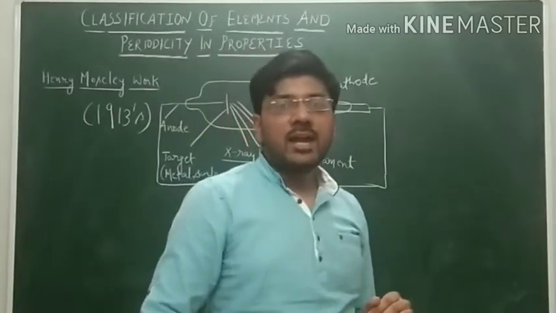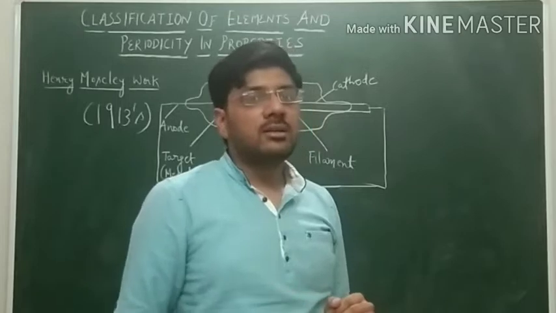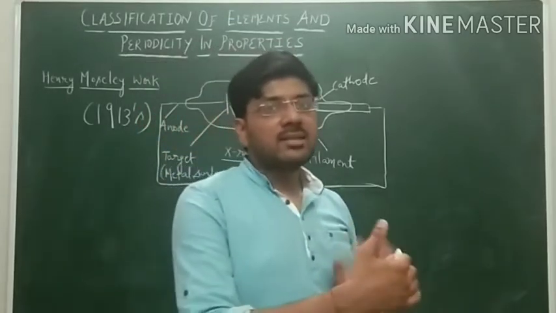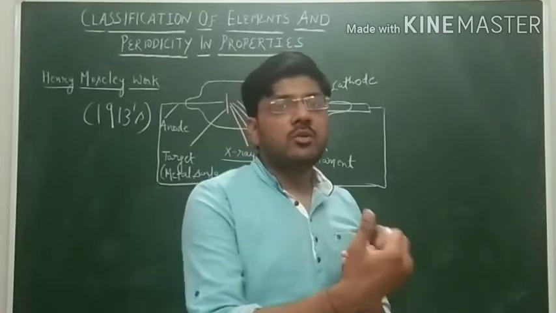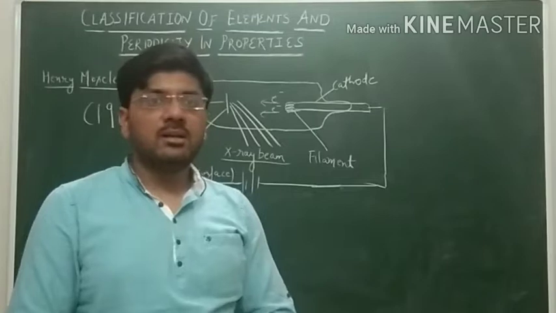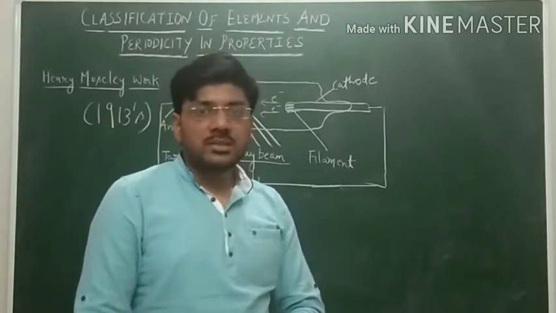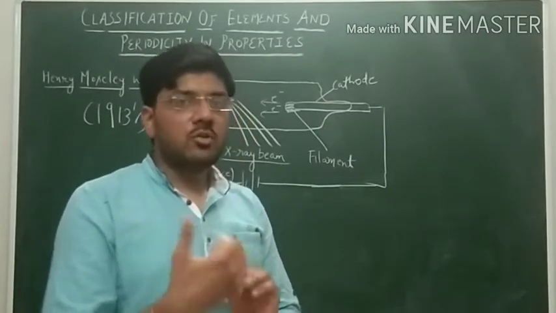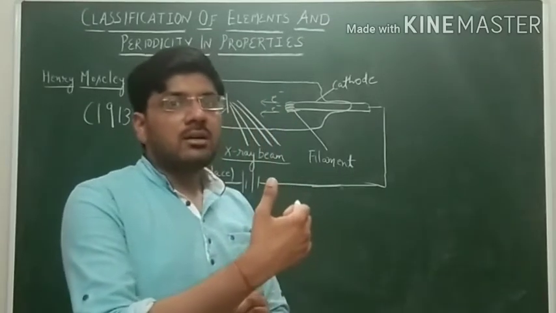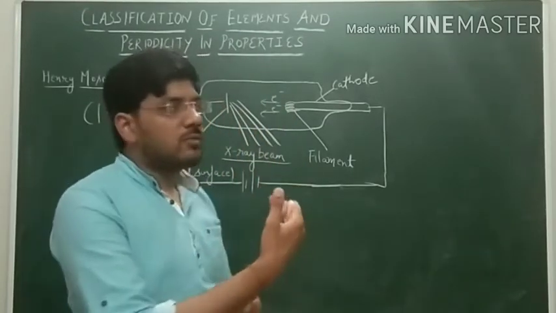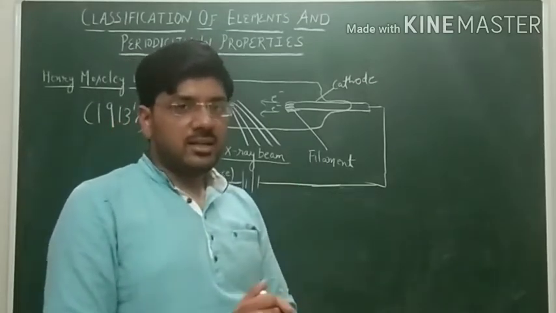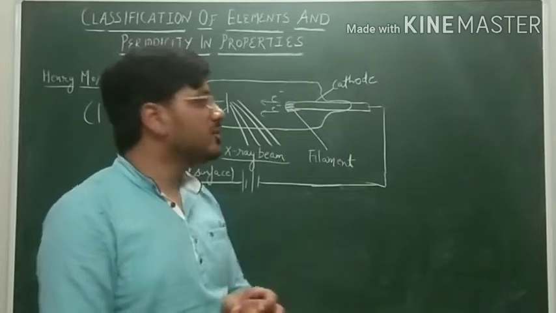Later on, when noble gases were discovered, these noble gases were placed at the right hand side of the Mendeleev periodic table. We know that in the Mendeleev periodic table there are 8 groups and 7 periods. So when noble gases were discovered, they were placed after group number 8 towards the right hand side of the Mendeleev periodic table, and it is labeled as group number 0.